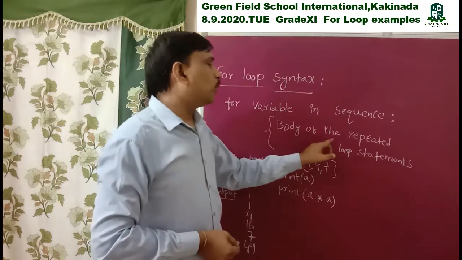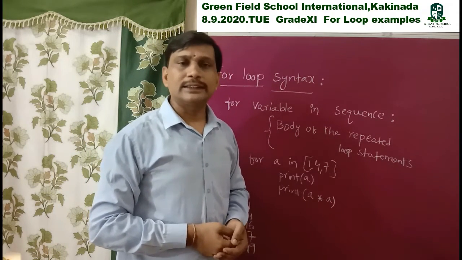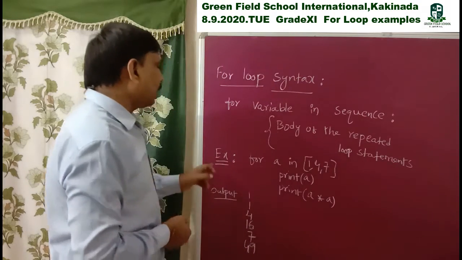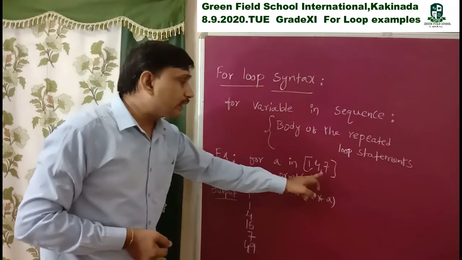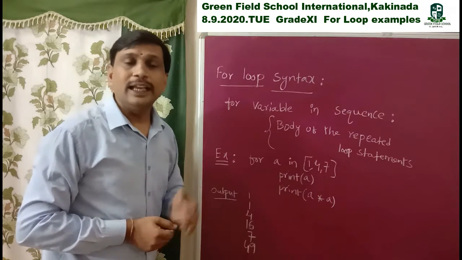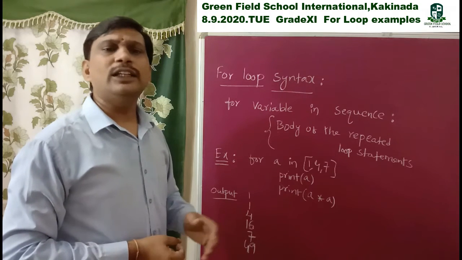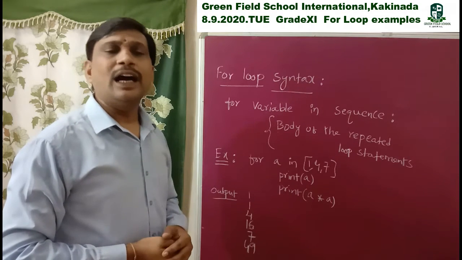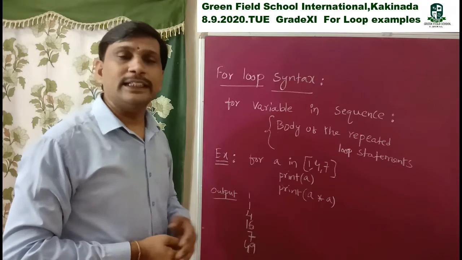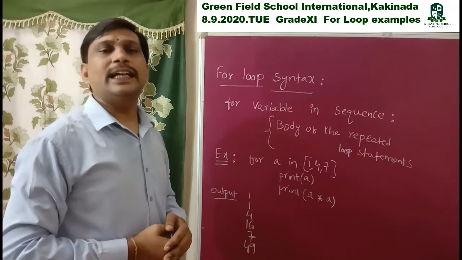See, here I am writing the body of the repeated statements. Next, coming to the example, I take here as sequence one list. You know very well what is meant by list. A list is a sequence of values or any objects. It is a data type. List is a data type. Tuple is a data type. Dictionary is a data type.